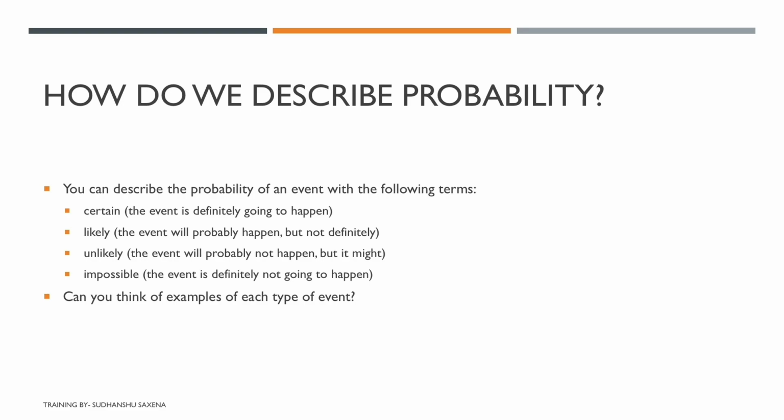That is an impossible event; this is not going to happen at all. Or for example, there is no possibility that I'm going to reverse time. There are n number of examples out there which you can think of. So there are several examples of certain, likely, unlikely, and impossible events which you can think of.